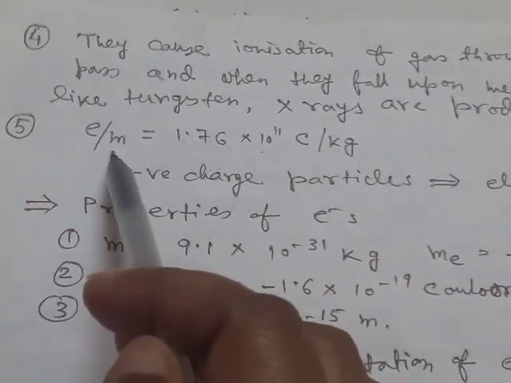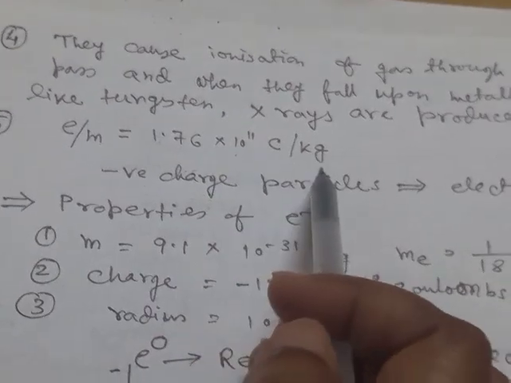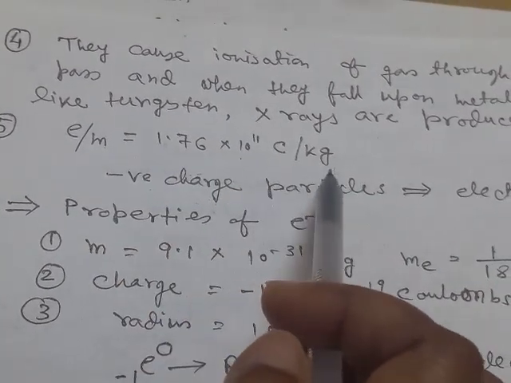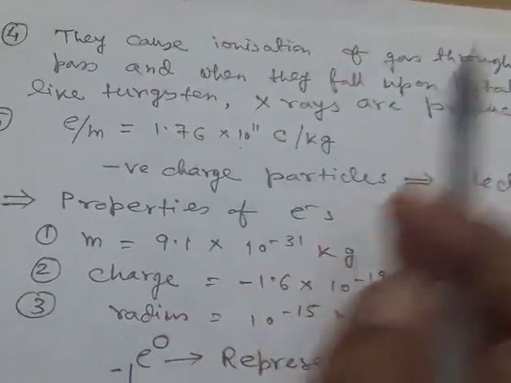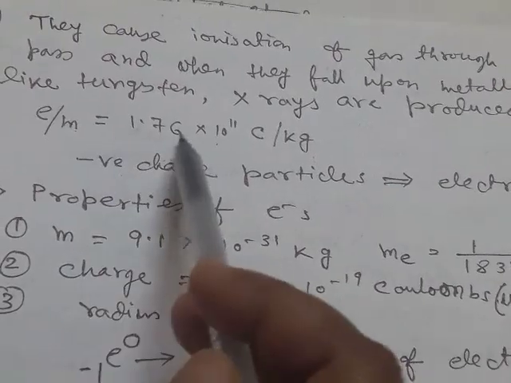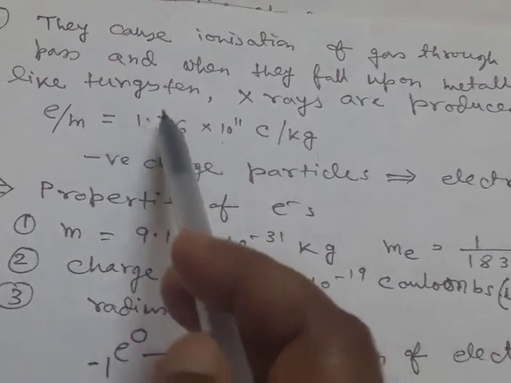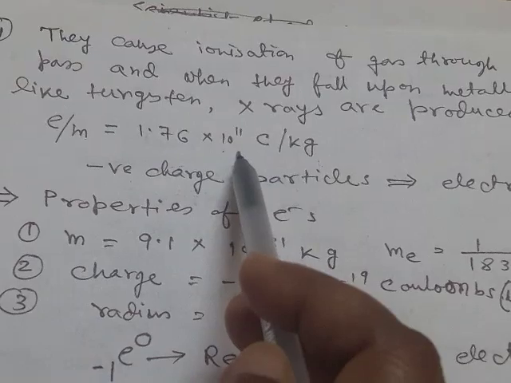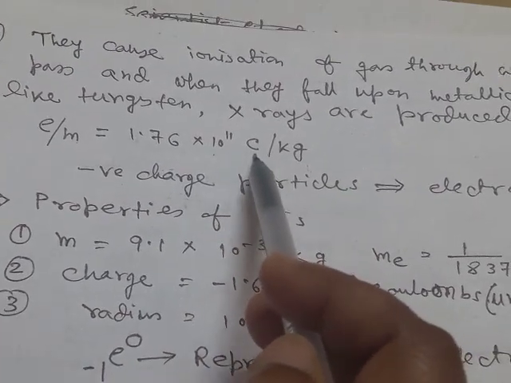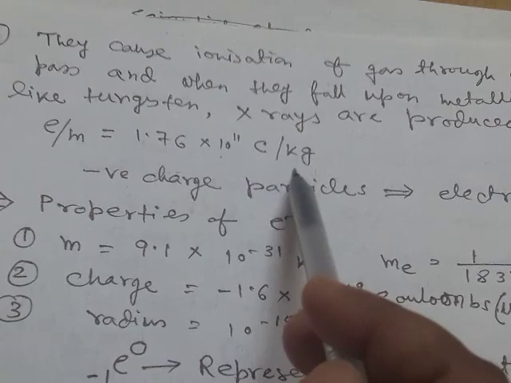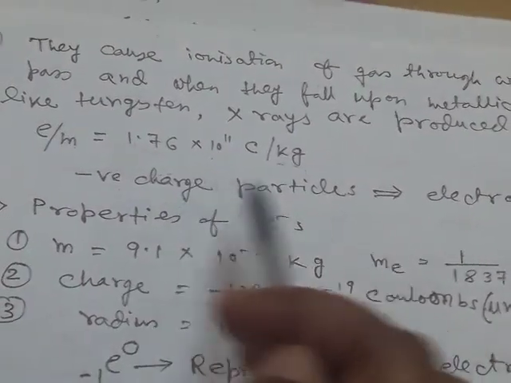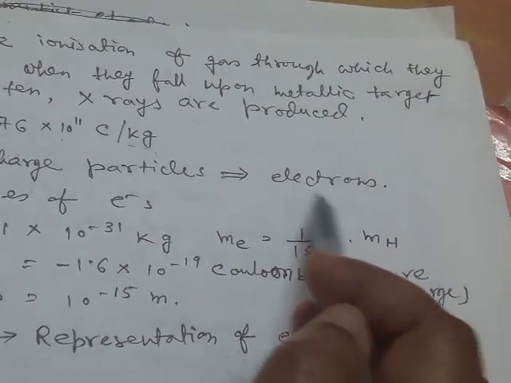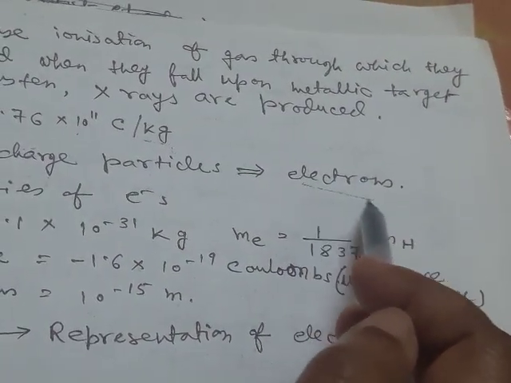That is, the particles contained in the cathode ray are independent of the gas used. The particles are always the same for all gases. And the value of this charge by mass ratio is 1.76 into 10 to the power 11 coulomb per kg. Coulomb is the unit of charge and kg is the unit of mass. These negatively charged particles were named by the scientist Thomson, and they are named electrons.